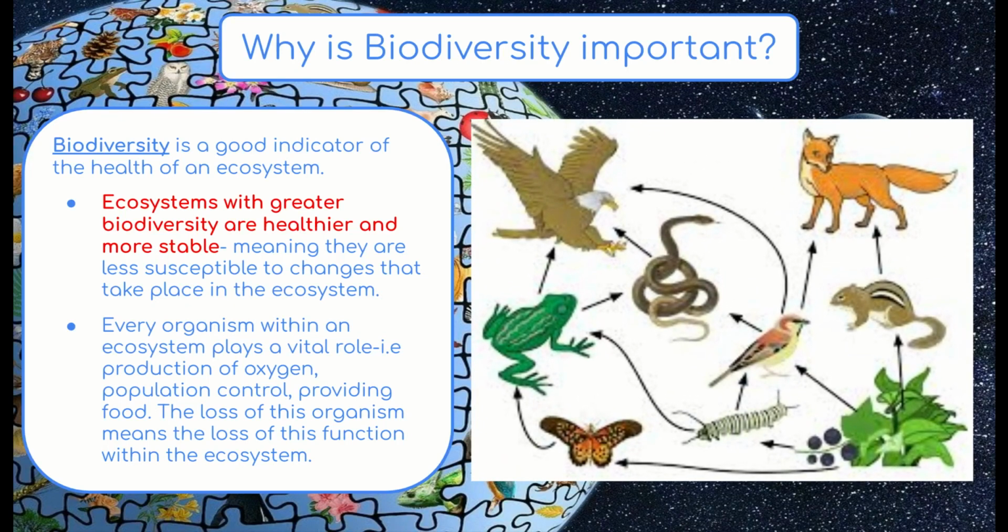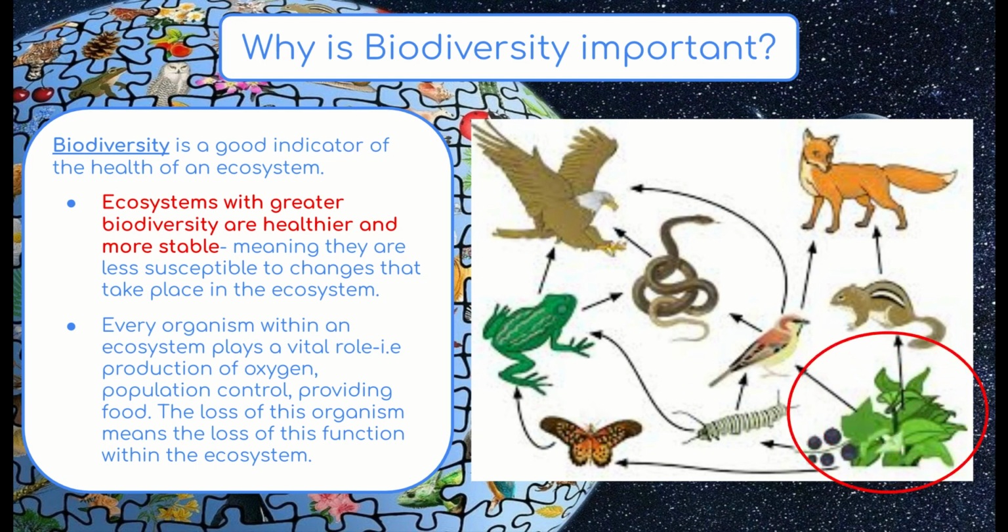Let's look at a quick example of one of these happening within an ecosystem. As we can see here, this might be a forest or a prairie out in the Midwest somewhere. And we can see on our food web that we have this one little plant or berry tree, perhaps, at the bottom of the food web as the producer. We also can see that that's our only producer. So maybe not the greatest example of biodiversity taking place here.